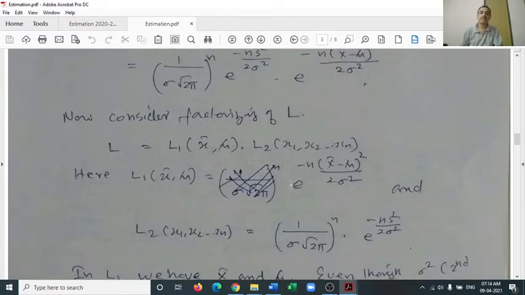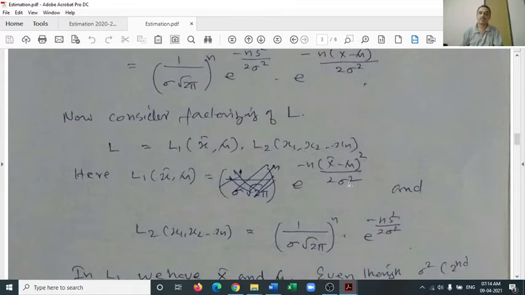And you can see that in the first function L1 we have x bar and mu. So that's quite admissible because L1 is supposed to be a function of x bar and mu. Other than this x bar and mu, we have sigma square, a second parameter. Actually, this is not to be admitted in L1 because L1 must be a function of only the proposed estimator and the parameter being estimated, that is x bar and mu. So actually this is an encroachment. Sigma square is an infiltrator.